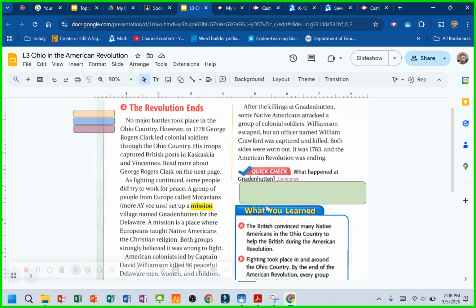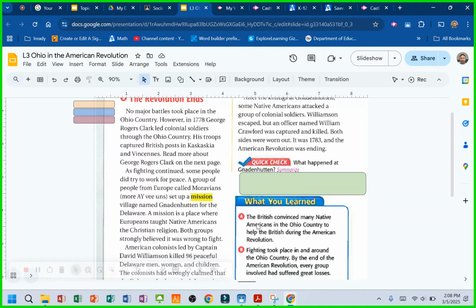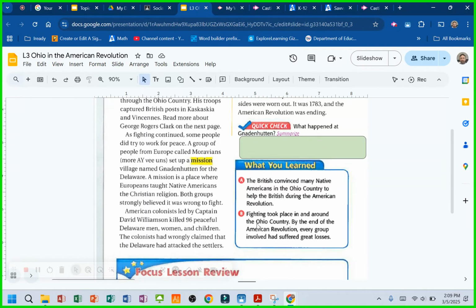The Revolution ends. No major battles took place in the Ohio country. However, in 1778, George Rogers Clark led colonial soldiers through the Ohio country. His troops captured British posts in Kaskaskia and Vincennes. Read more about George Rogers Clark on the next page.